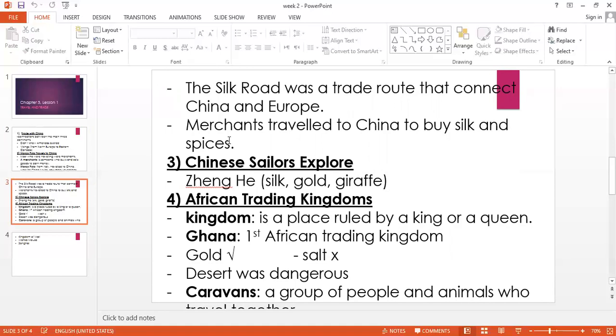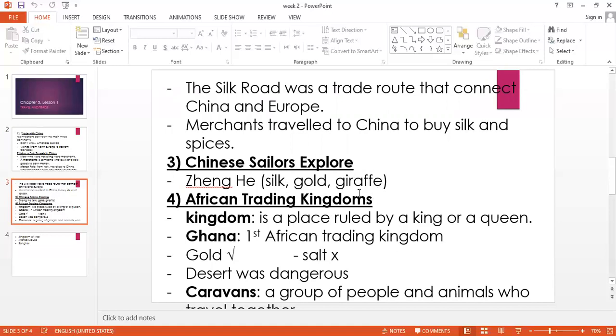Okay, in that time, guys, after Marco Polo, one of the Chinese rulers sent one helper. His name is Zheng He. Zheng He traveled to Africa and other countries to trade silk and gold. So he was buying silk and gold in Africa, and in return he brought a giraffe to China.